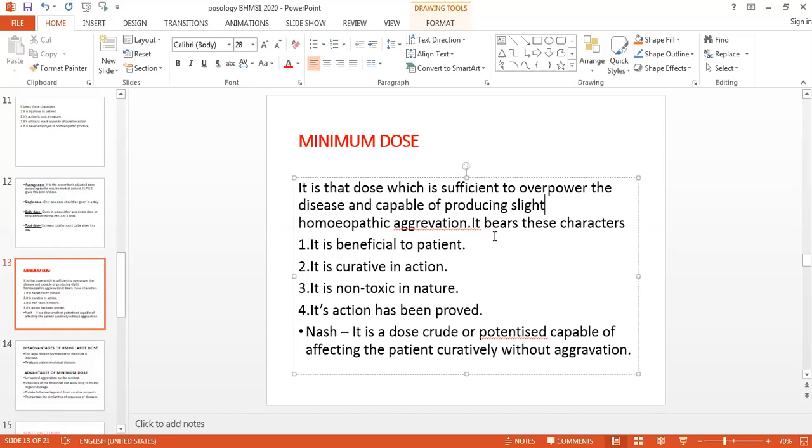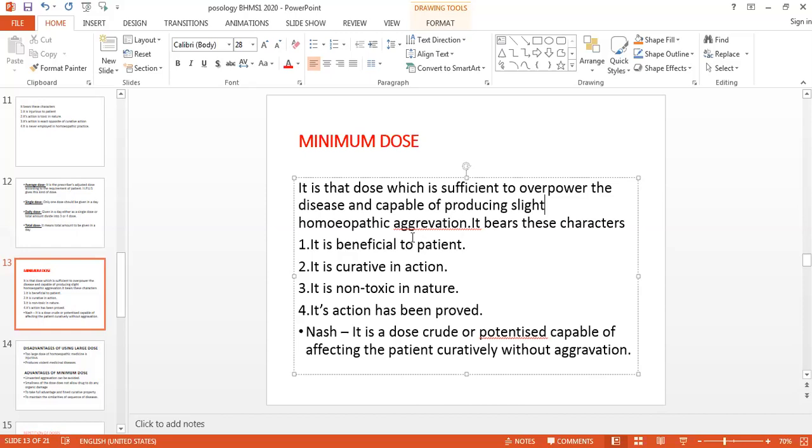And at the same time, if there is a production of homeopathic aggravation, then this is the best thing, so that minimum dose will be beneficial for the patient. It is an amount of medicine which is smaller in quantity, but it produces the excitation of the vital force, and it will be sufficient to change the sick person from the disease state to the healthy state.